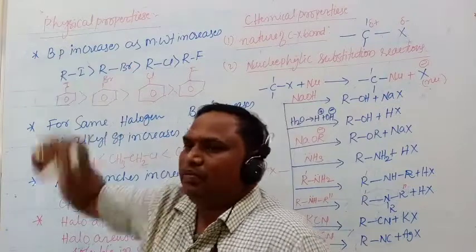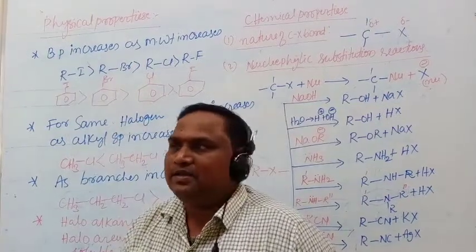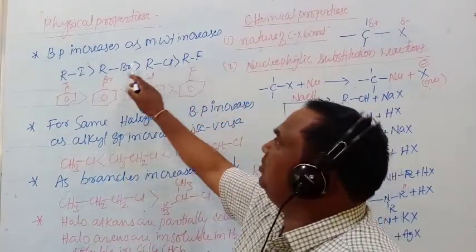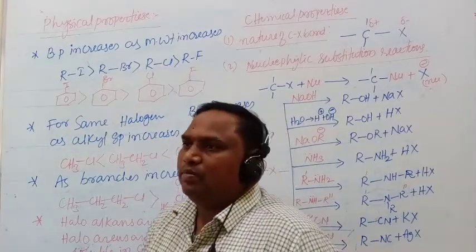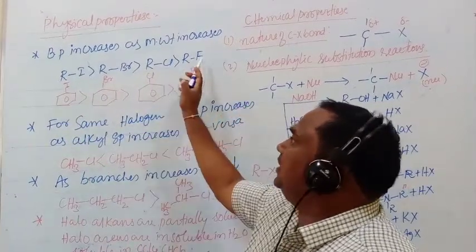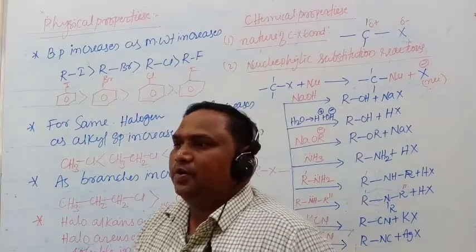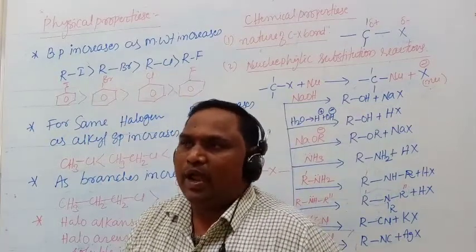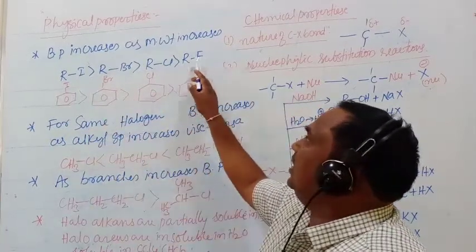We know that from top to bottom, molecular weight is increasing, from fluorine to bromine to iodine. Iodine has more molecular weight compared to fluorine. Therefore, alkyl iodide has a higher boiling point than alkyl fluoride.